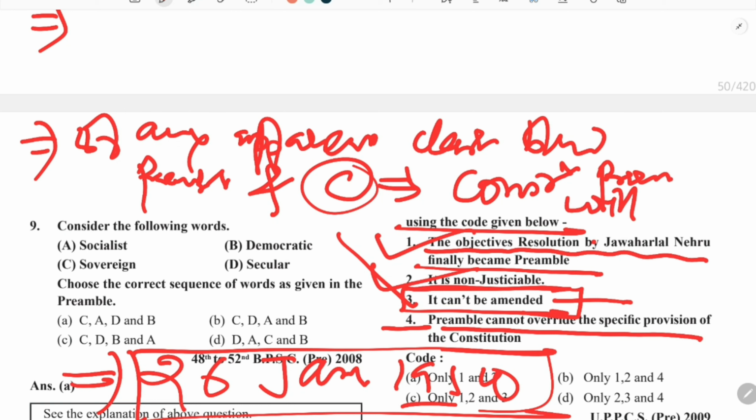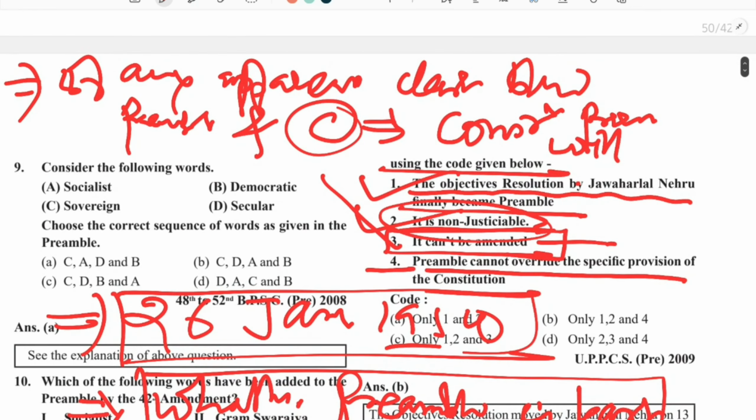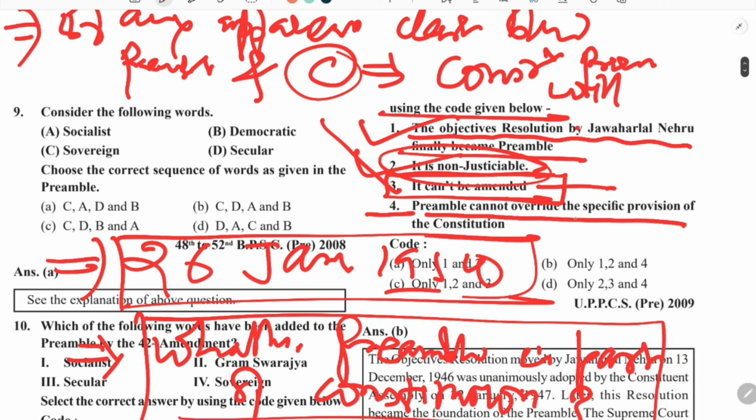That is, they will override the provision of the preamble, because I told you that it is non-justiciable. It does not put any limit on the executive or legislature. So it's just a declaration. So the provisions of the constitution are more superior to the provisions of the preamble. So you can remember that preamble cannot override the specific provision of the constitution. So this statement is also correct.